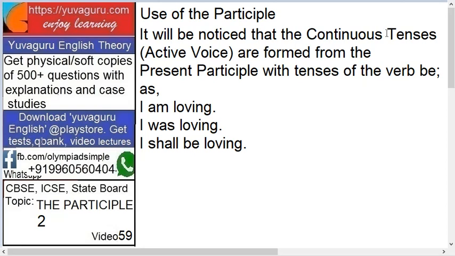Continuous tenses are formed from the present participle with the tenses of the verb be. Be doesn't exist in the sentence, but we have to understand the meaning of be. Be means it's a state. So: I am loving, he is loving, I shall be loving. This ing is a present participle. See here, nowhere is be stated, but in be loving, the be is silent over here.